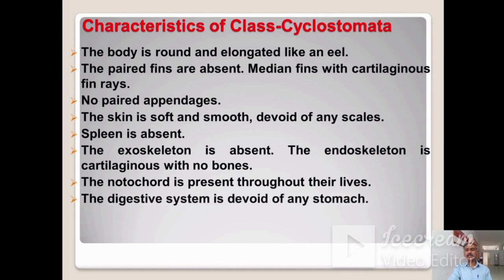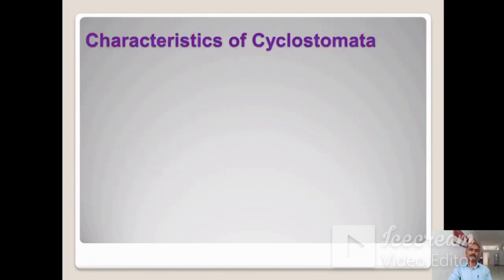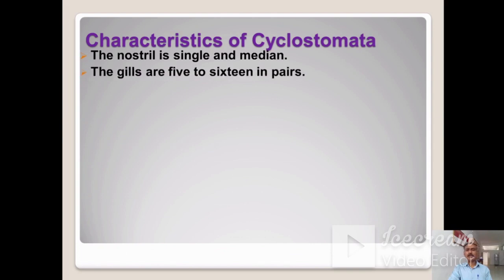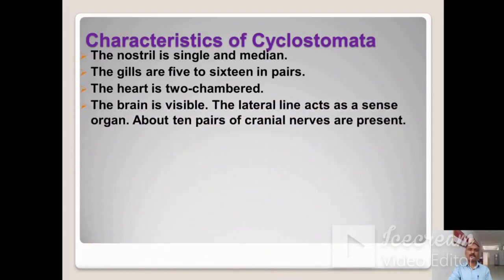The digestive system is devoid of a stomach. That means stomach is not present in the digestive system. The nostril is single and median. The gills are 5 to 16 in pairs. The heart is two chambered, that means only two chambers are present in these animals.